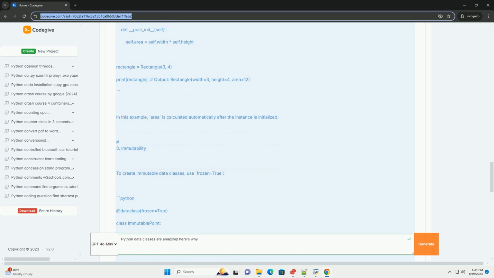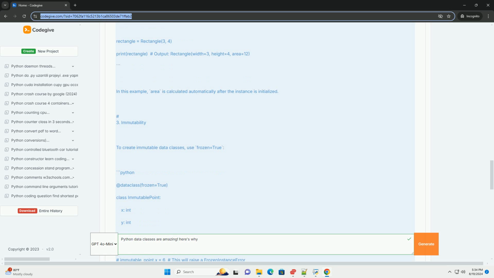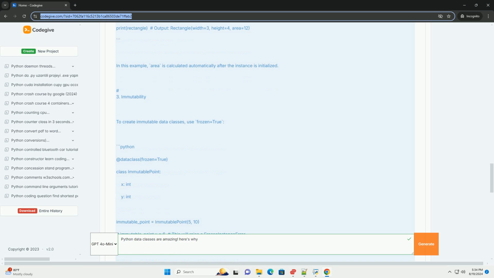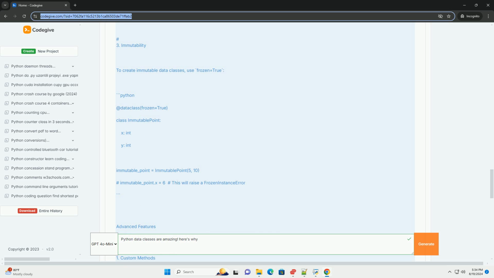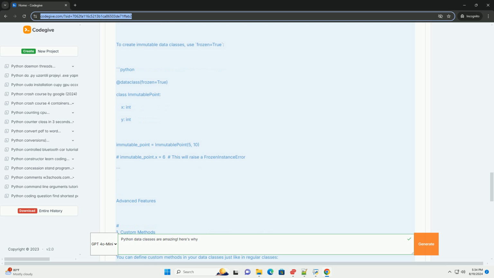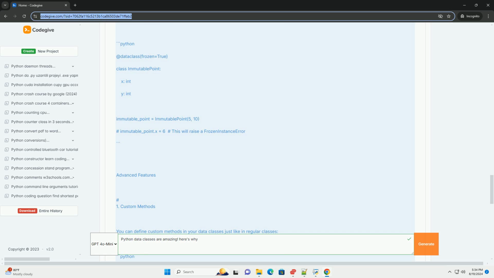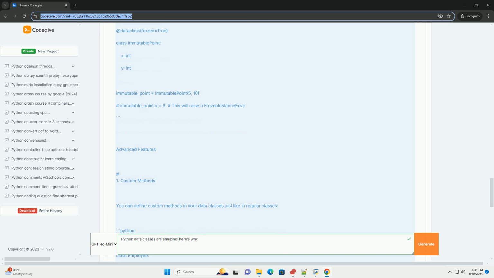Features of data classes. 1. Default values. You can specify default values for attributes. Python: dataclass Circle, radius float = 1.0, color str = blue. circle1 = Circle(), circle2 = Circle(radius=2.5). print(circle1) outputs Circle(radius=1.0, color=blue). print(circle2) outputs Circle(radius=2.5, color=blue).